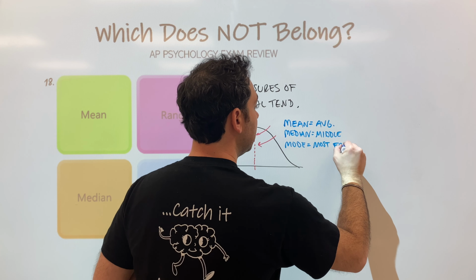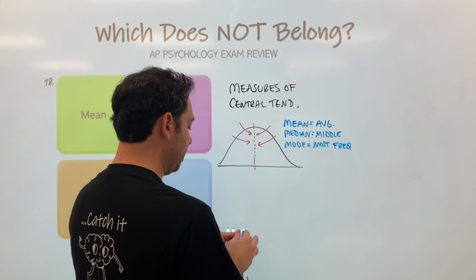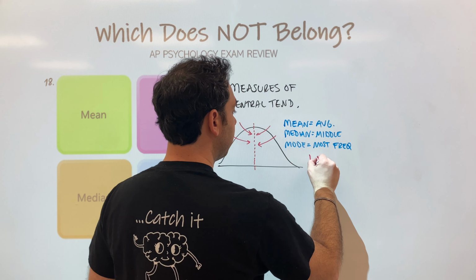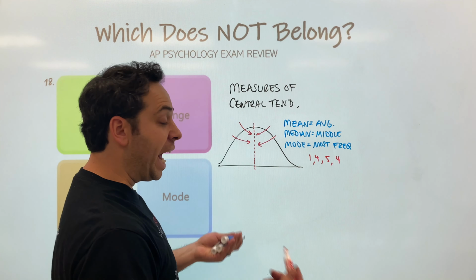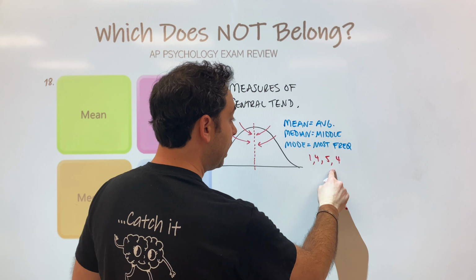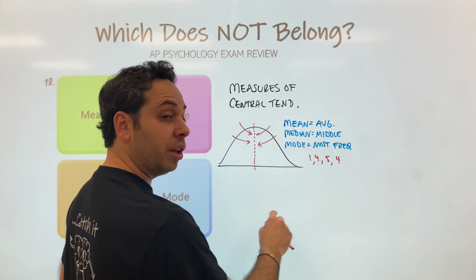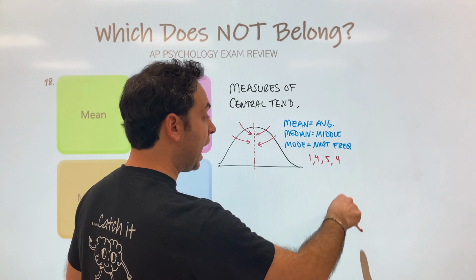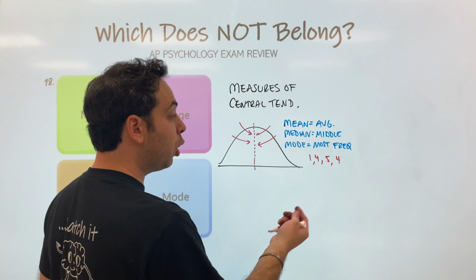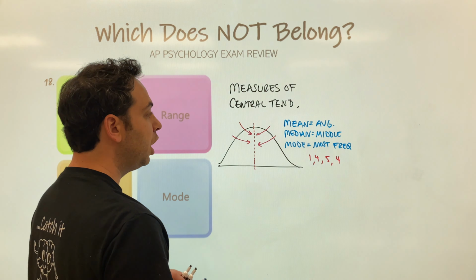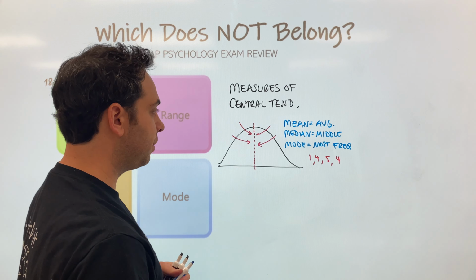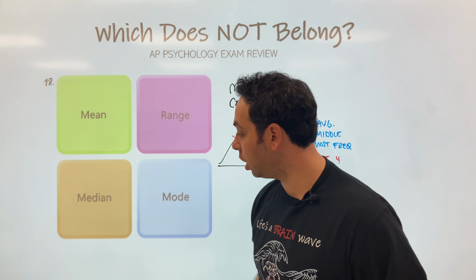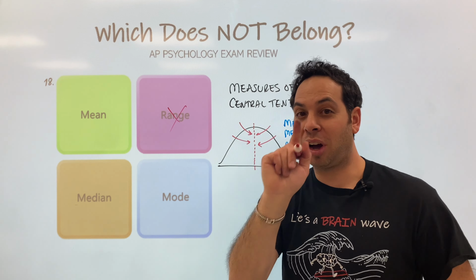Most frequent. So if we have a data set of, let's say, 1, 4, 5, 4. Well, for the mean, you add them all up and then divide it by 4 total digits. The middle, you're going to put all these in order from lowest to highest and find out what's in the middle. And then the mode is the most frequent, which is 4. So the mean, median, and mode tell us what is toward the center, which tells us what doesn't belong. It must be the range, but I want you to understand why.